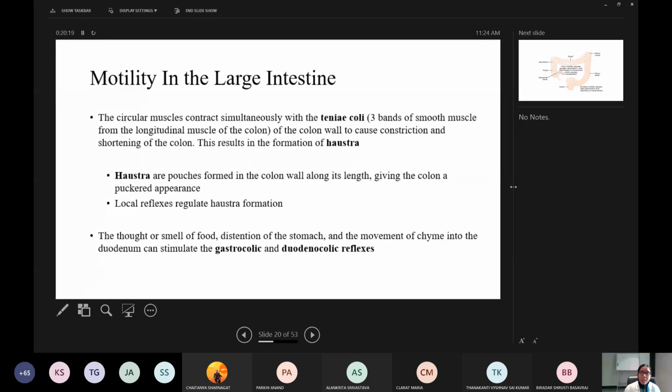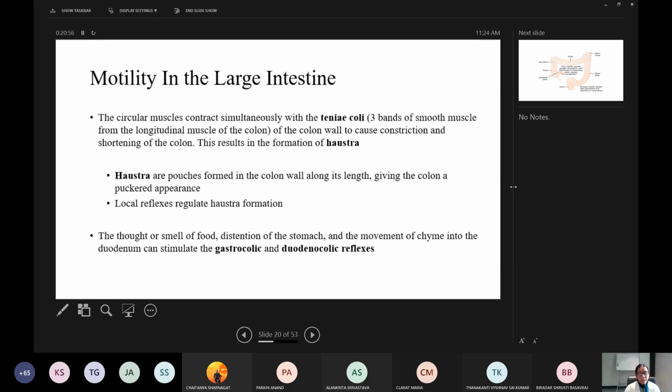Okay, so when these bands constrict, a larger segment of the large intestine will form a segment that is called haustra. So haustra are pouches formed in the colon wall along its length, giving the colon a puckered appearance. Local reflexes regulate haustra formation. The thought or smell of food, distension of the stomach, and the movement of chyme into the duodenum can stimulate the gastrocolic and duodenocolic reflexes.